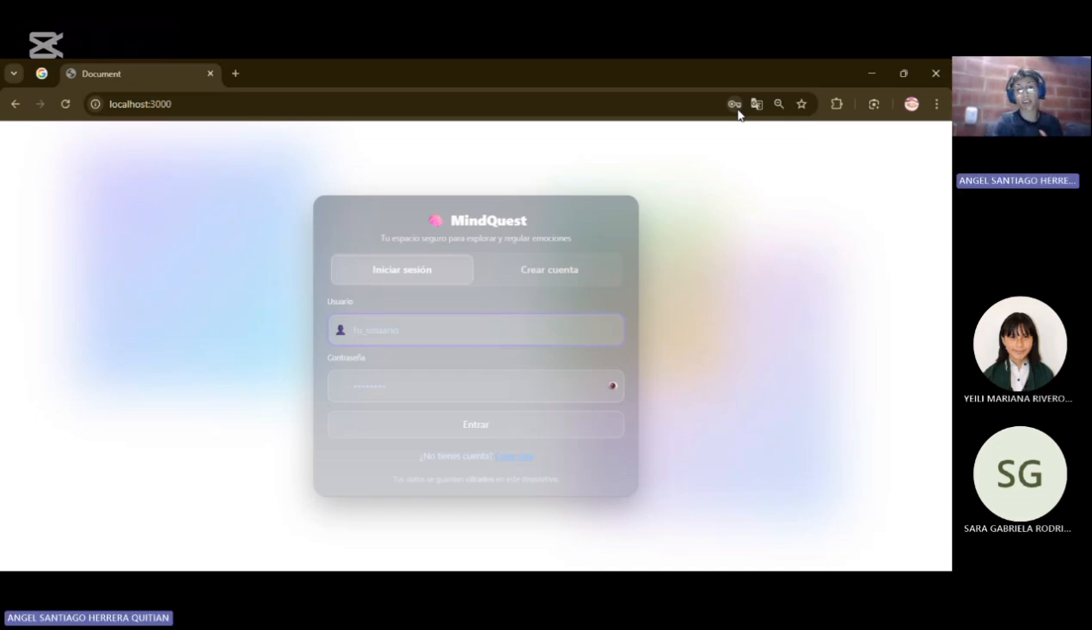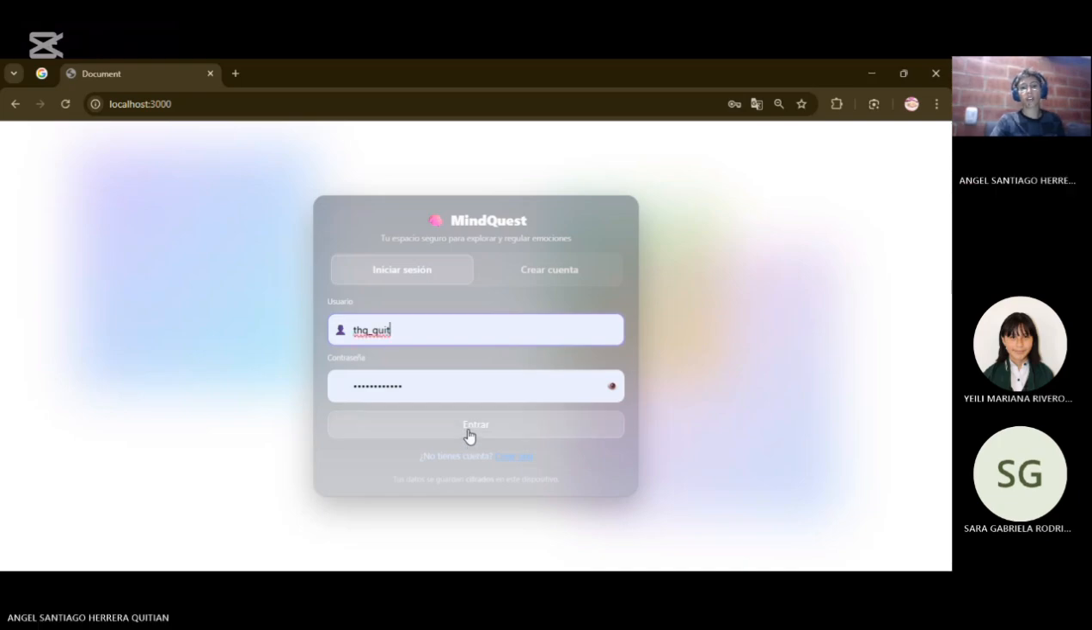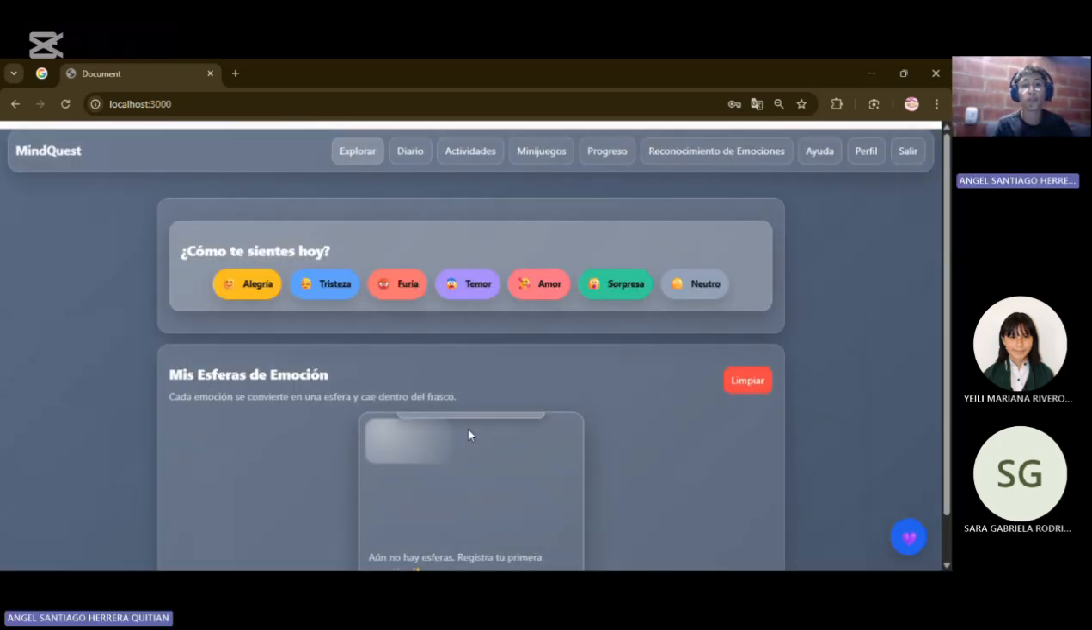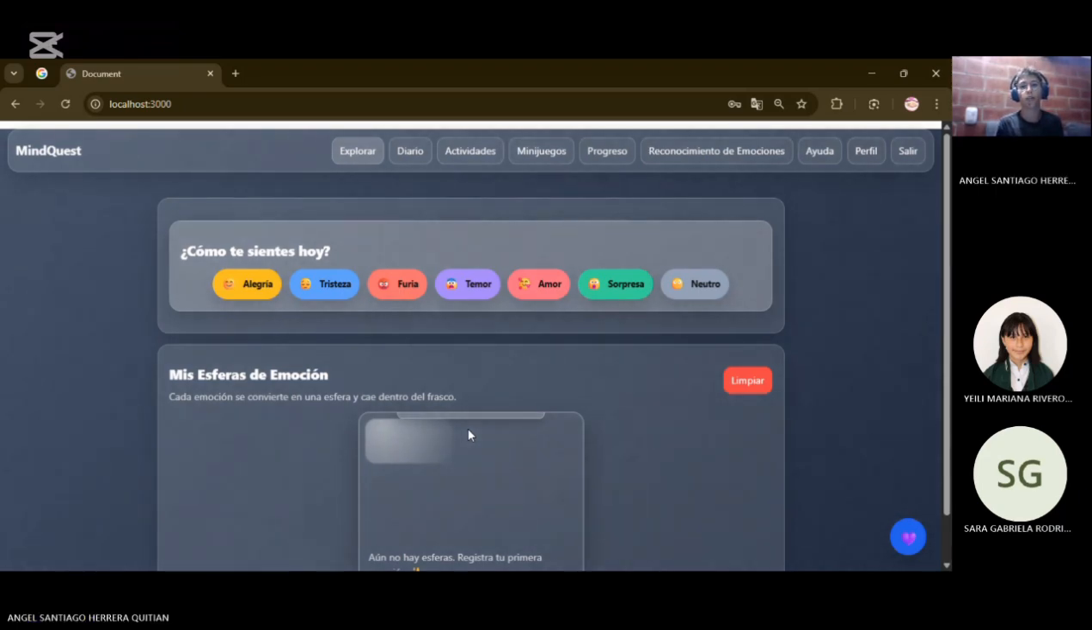This part is create user. I think that create user helps to save and keep progress in our app and have a better experience. In our case, we have our own user, so we can show you our app and what its functions are.